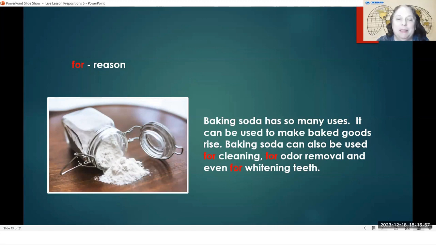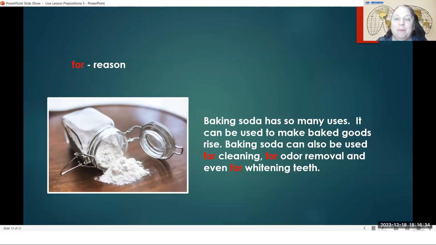And our example says, baking soda has so many uses. It can be used to make baked goods rise, means get bigger. So bread, sometimes you have a flat bread like a tortilla or a flat bread like a naan or something. But if you want your bread to rise, or you want your cake or cookies or something to rise, then you use baking soda. But it says baking soda can also be used for cleaning, for odor removal, and even for whitening teeth.